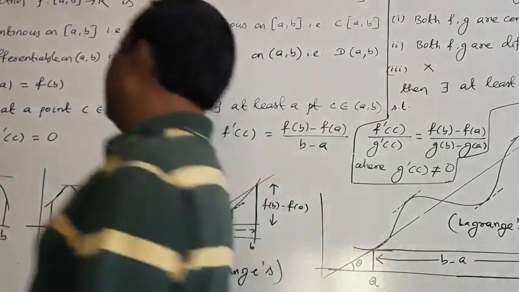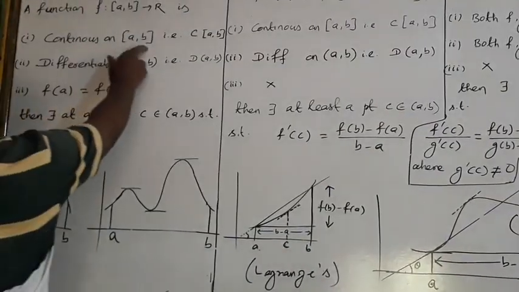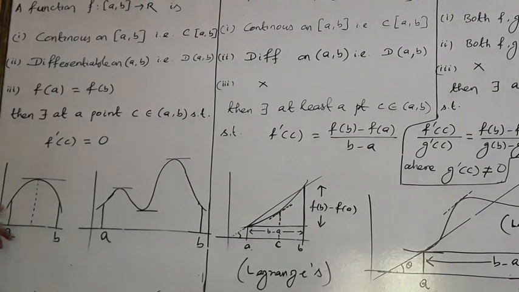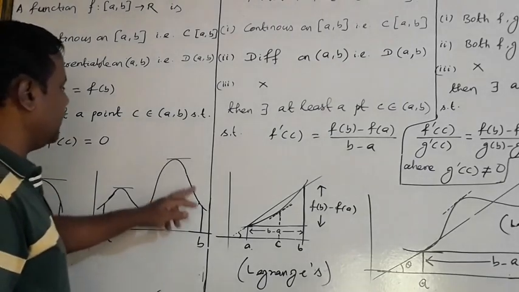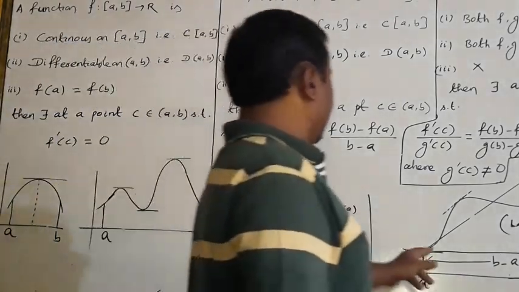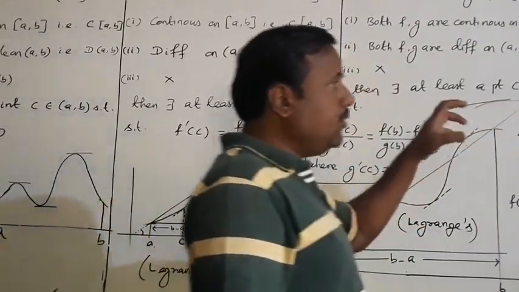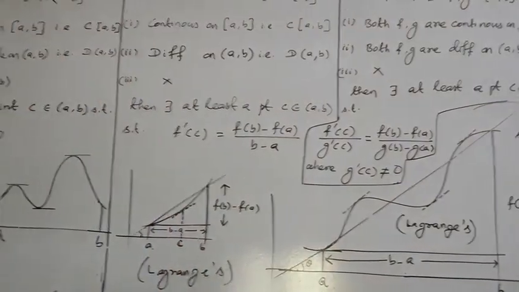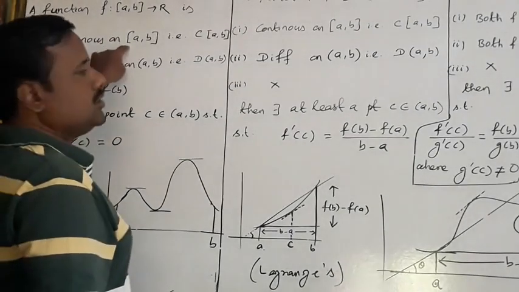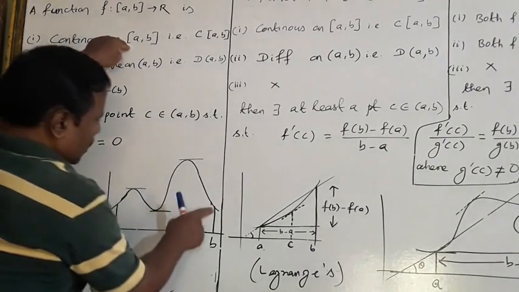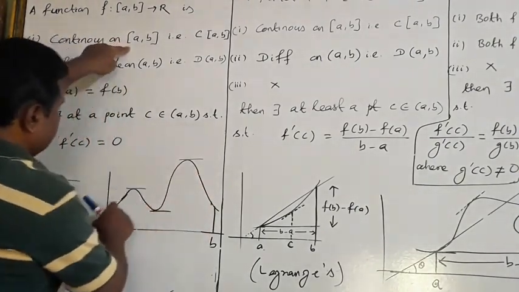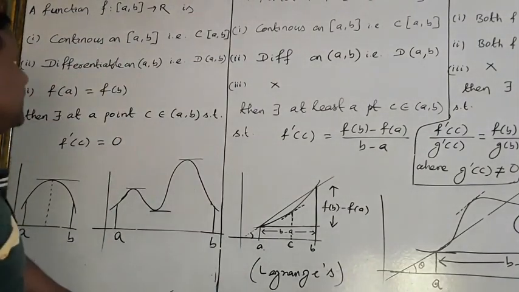First, look at me. What do you mean by continuous on [a,b]? This is the figure. Continuous means I never withdraw my pencil when drawing the figure. It is continuous on [a,b], not withdrawing my pencil. While drawing this, I am taking the closed interval, because from this point to this point, at every point the function is continuous. So the first part is done.